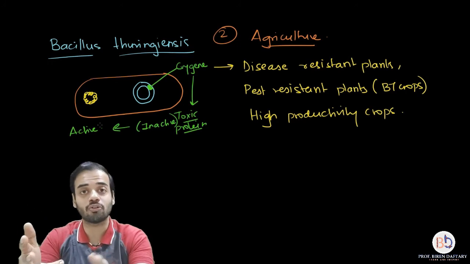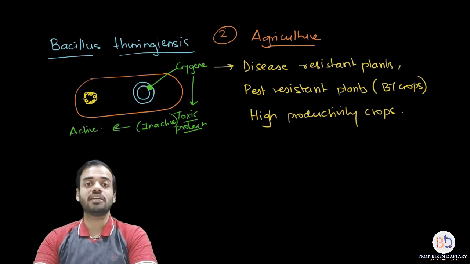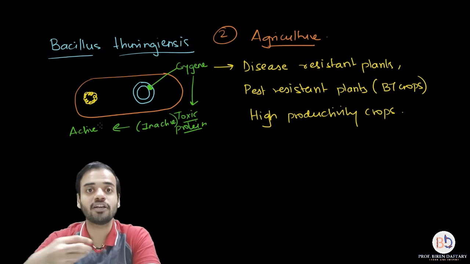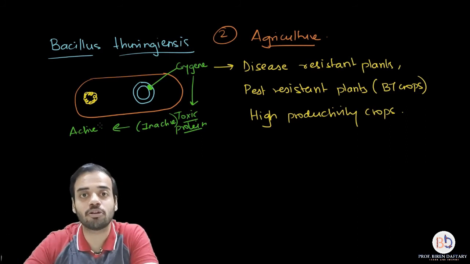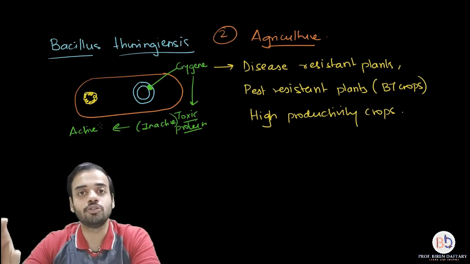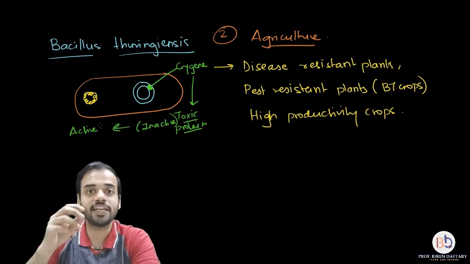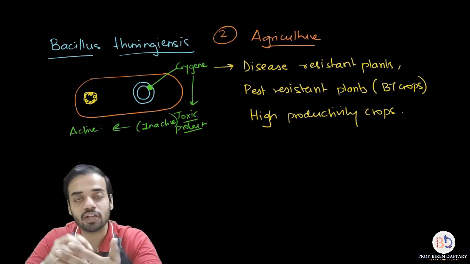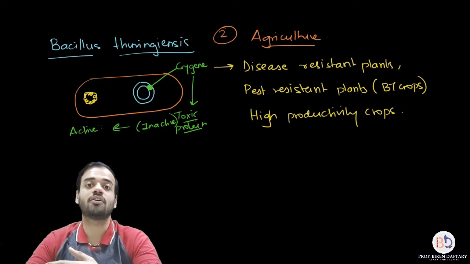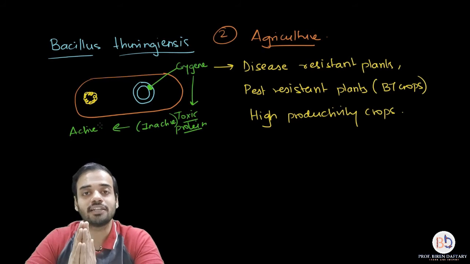However, there is controversy because people think, what if these toxic proteins harm our body? If we are eating brinjal, which is BT brinjal, a genetically modified crop prepared using Bacillus thuringiensis, same thing which I am explaining, or BT cotton. So there is that controversy, what if these harmful proteins affect us? They are killing insects, but what if they affect us? So that is why there is that controversy.